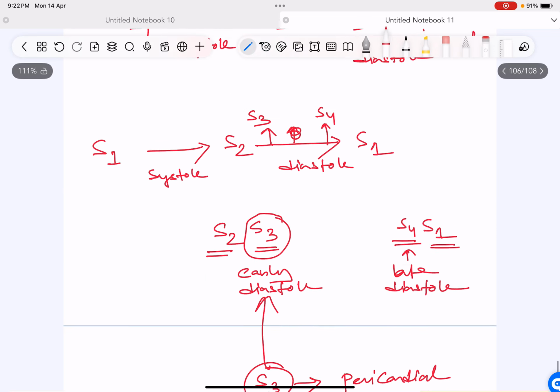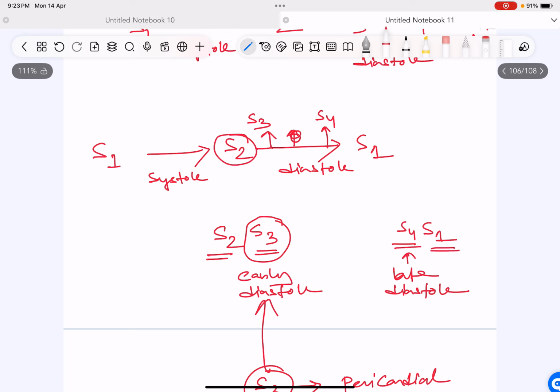What happened in S2? The pulmonary valve and aortic valve closed, so it is the beginning of diastole, and all the blood now jumped from atrium to the ventricle. So this rapid filling will cause vibration of the myocardium and will give you the S3 sound.